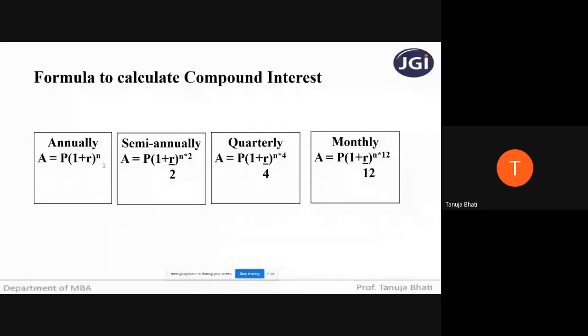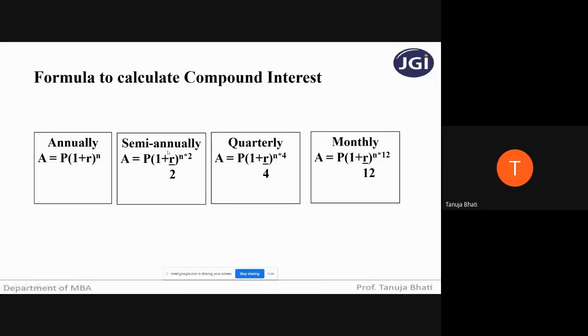P is the original principal amount. 1 is a numerical digit. R is the rate of interest, and N is the number of time periods for which you are depositing the money in the bank or keeping the money in your savings. So A is the future amount, P is the principal amount, R is the rate of interest, and N is the number of years you are keeping the amount in the bank. Suppose we are opting for semi-annually.